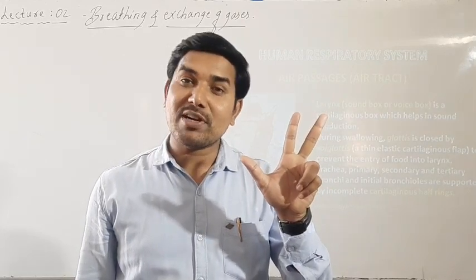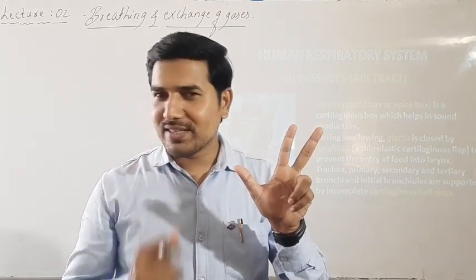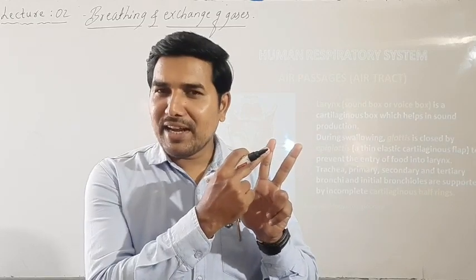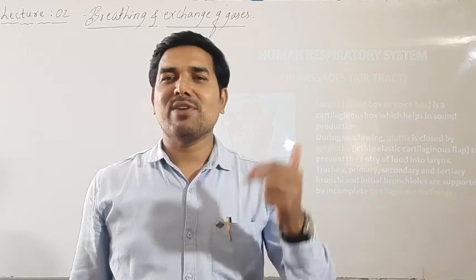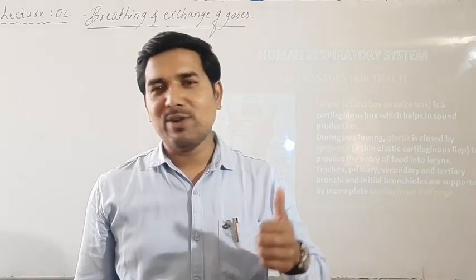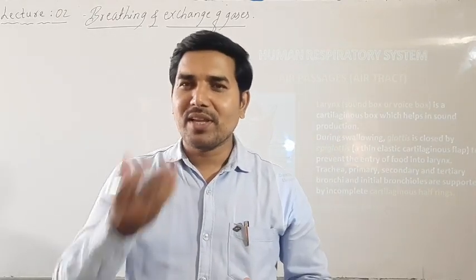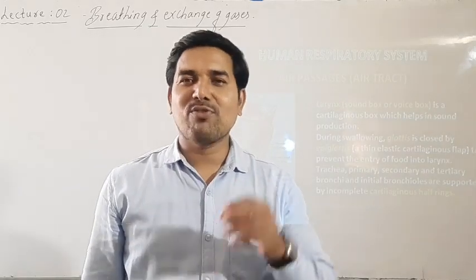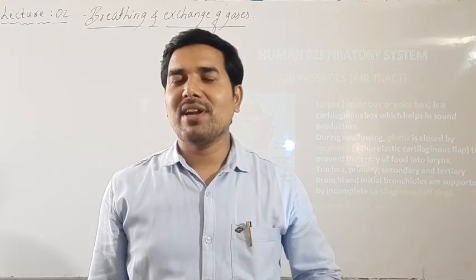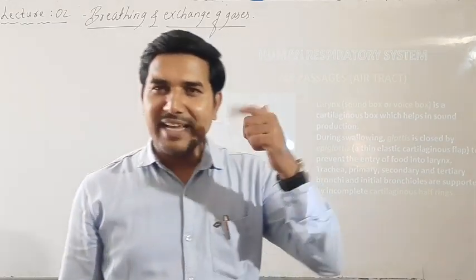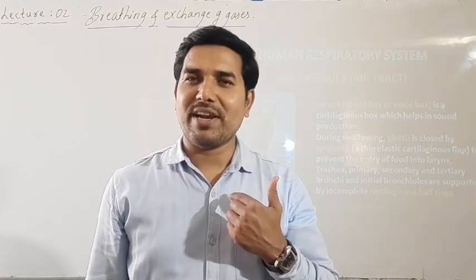As we discussed yesterday, nasopharynx and laryngopharynx are involved in the respiratory system, while oropharynx is involved in the digestive system. That means the food will travel through the oropharynx into the esophagus, and air will travel through the nasopharynx and then the laryngopharynx.